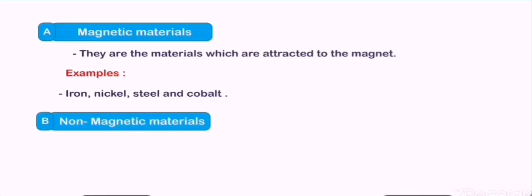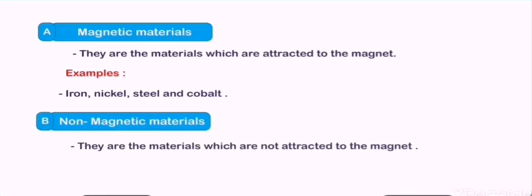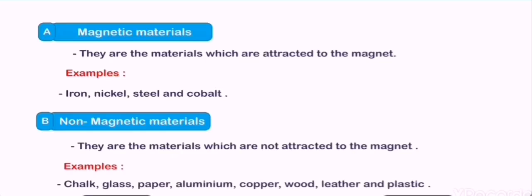They are the materials which are attracted to the magnet, like iron, nickel, steel, and cobalt. Non-magnetic materials, they are the materials which are not attracted to the magnet, like chalk, glass, paper, aluminum, copper, wood, leather, and plastic.